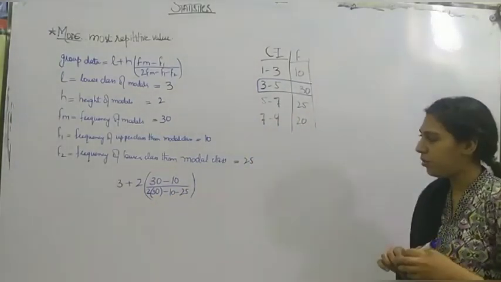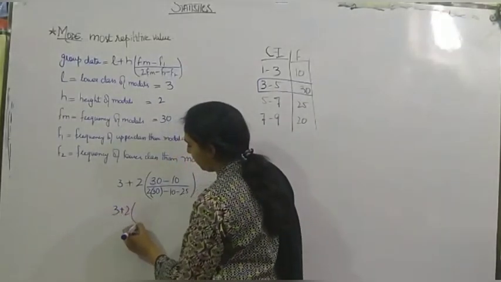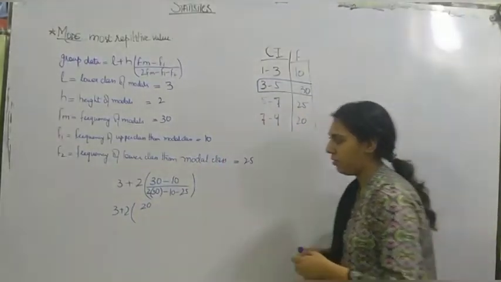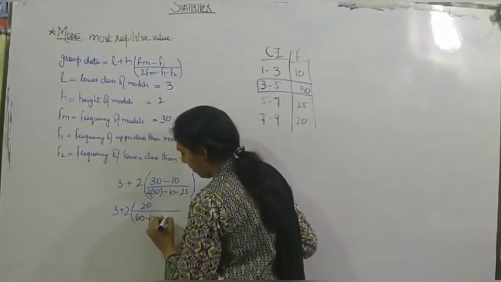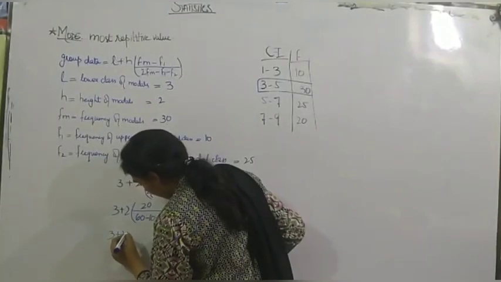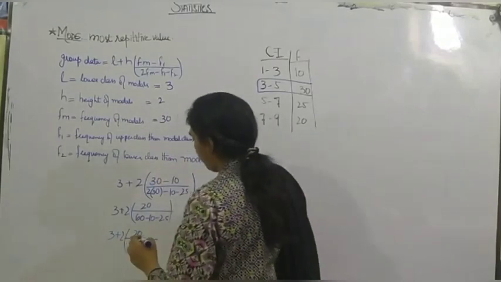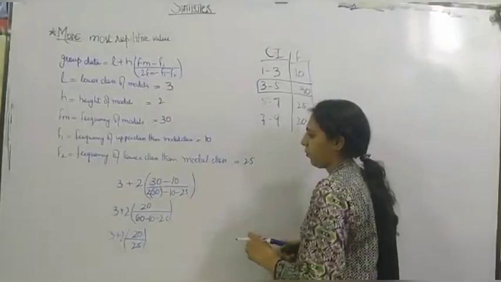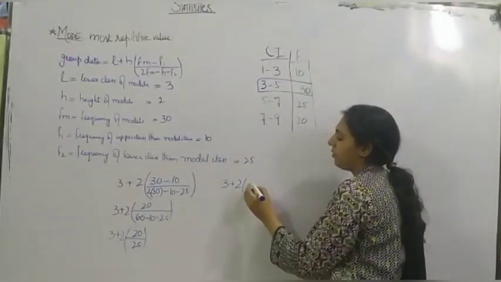The same BODMAS will be used, first bracket then subtraction and addition. 3 plus 2, 30 minus 10 is 20. 2 into 30 is 60. 60 minus 10 minus 25. 20 divided by 25 is 0.8.